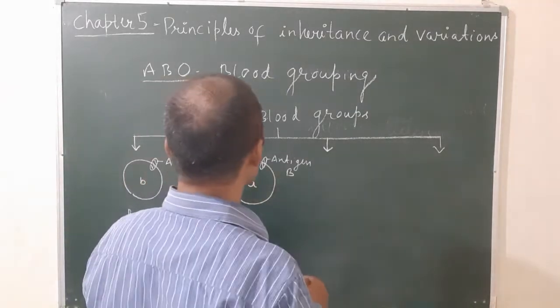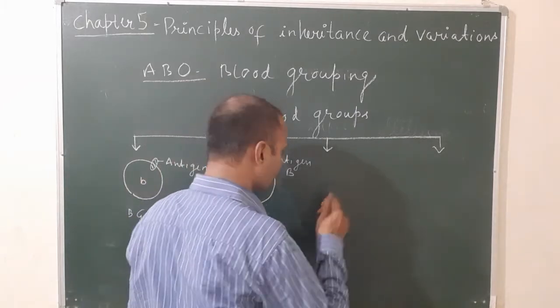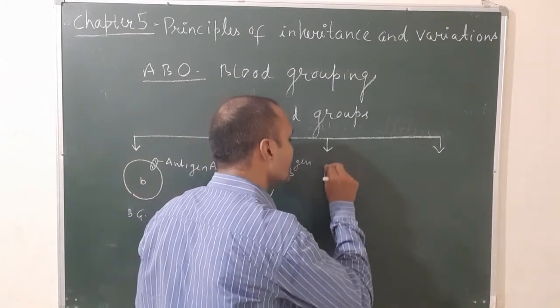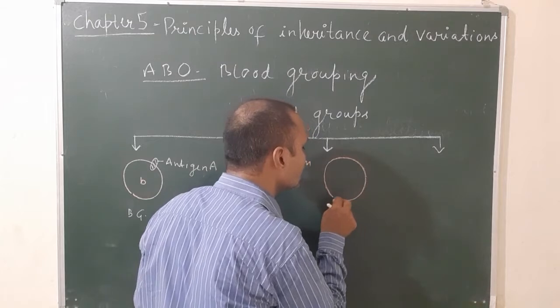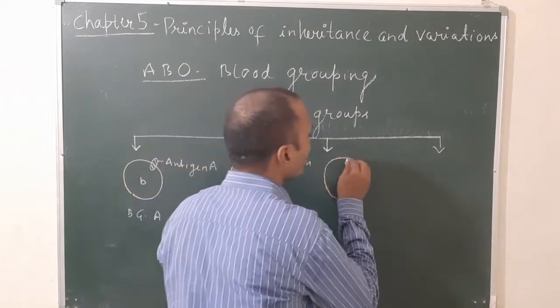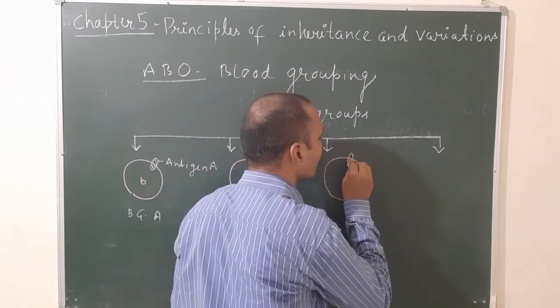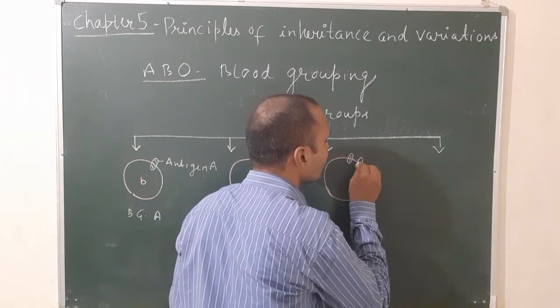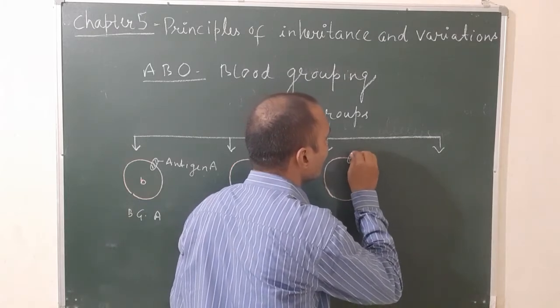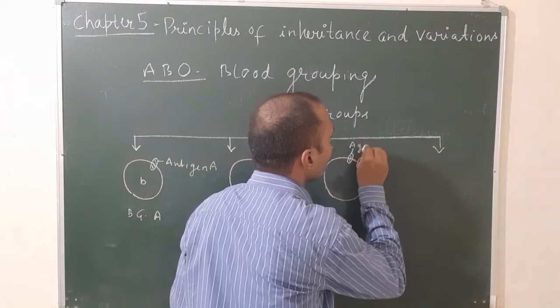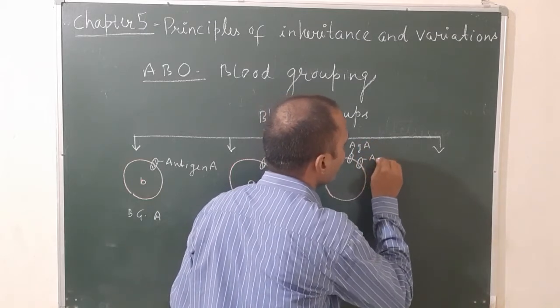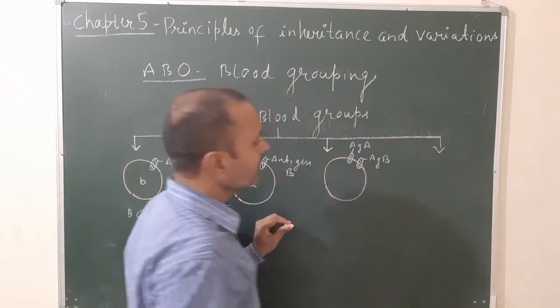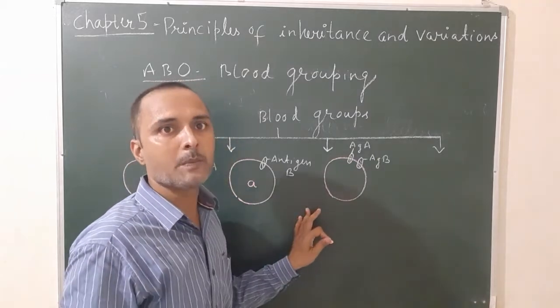Okay, let's see, when a person has blood group AB, it has both the antigens but no antibody. Both the antigens are present at the surface of the RBC. This is antigen A, and this is antigen B. But no antibody is present in the blood plasma.